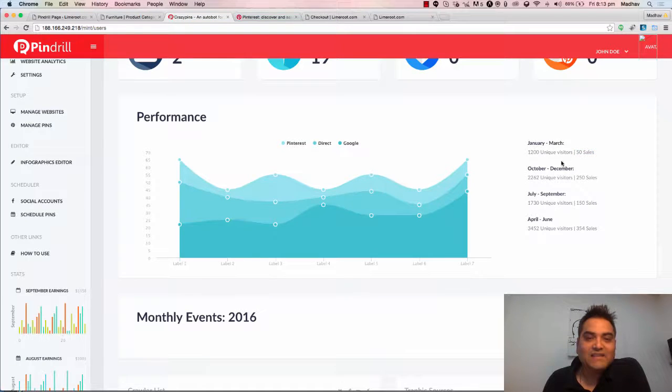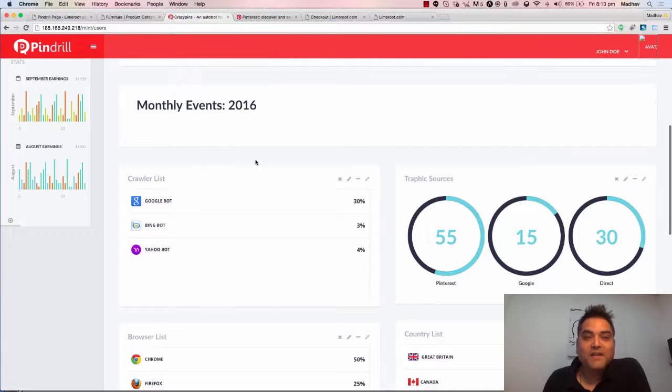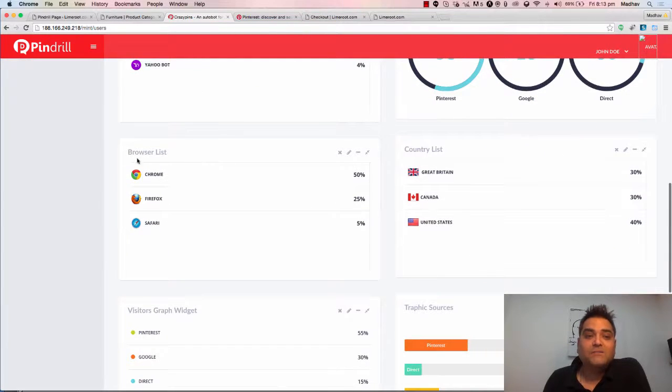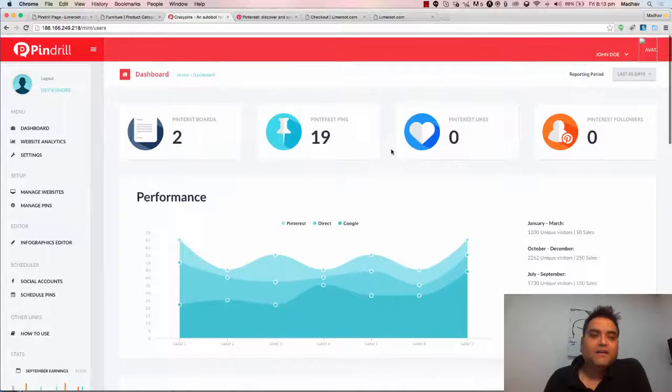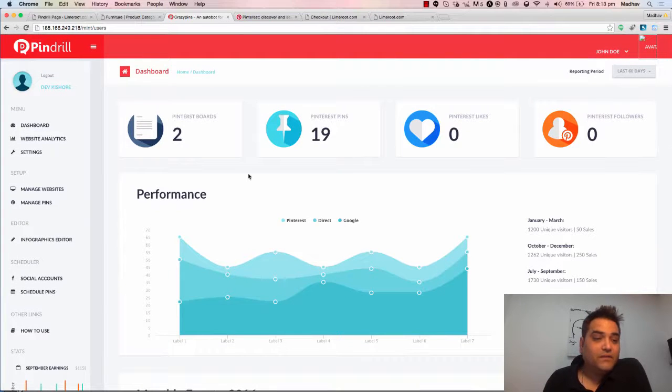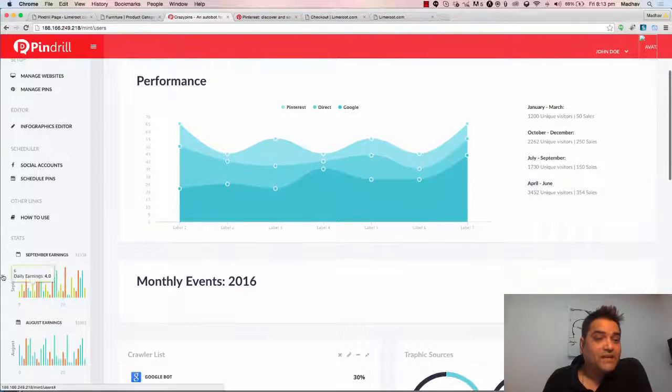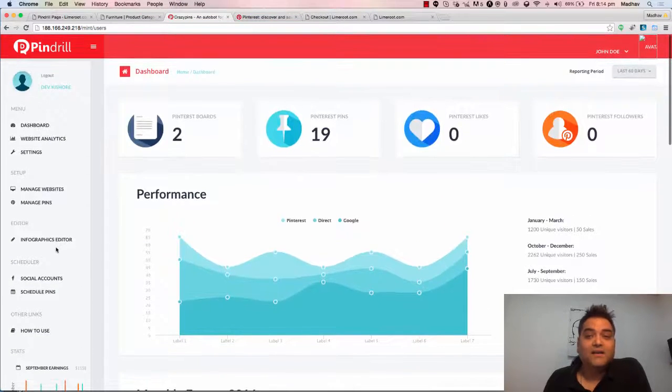Alright, so you can see which crawler is being used, what the traffic sources are, which browser is being used most, the countries and visitor graph. And other analytics here. You can see your monthly earnings and you can see your quarterly earnings.